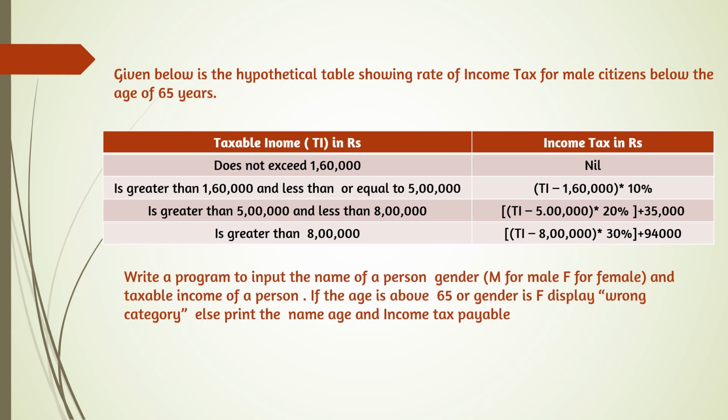Write a program to input the name of the person, gender, M for male and F for female, and taxable income. If the age is above 65 or gender is F, then display wrong category. Otherwise, print the name, age, and income tax payable. So now we can start the program.